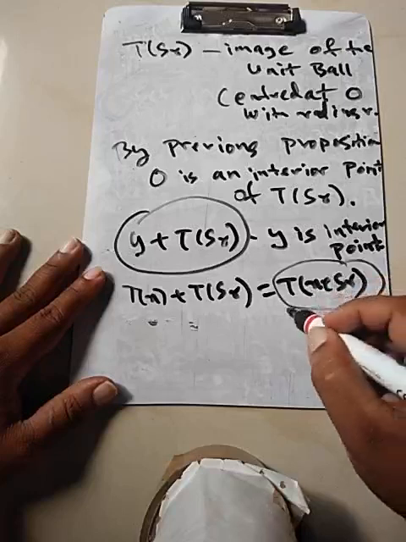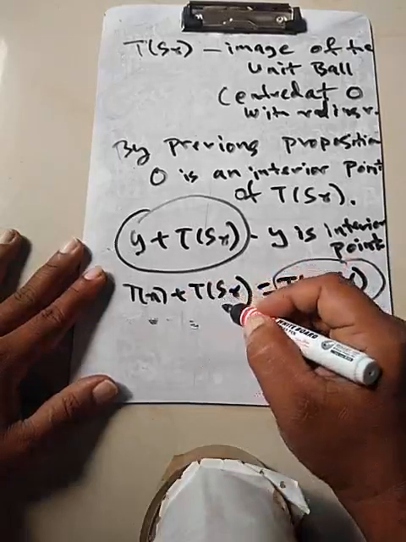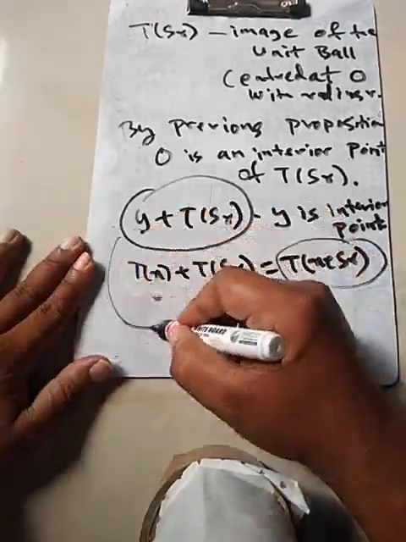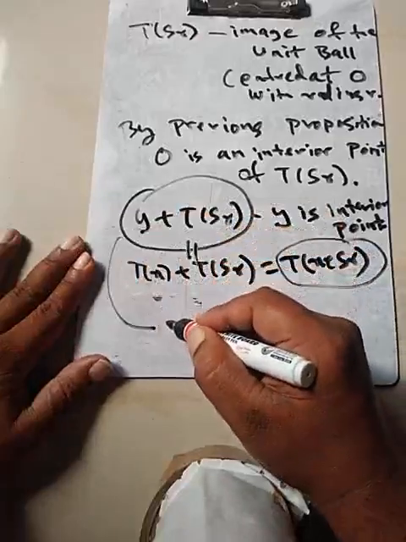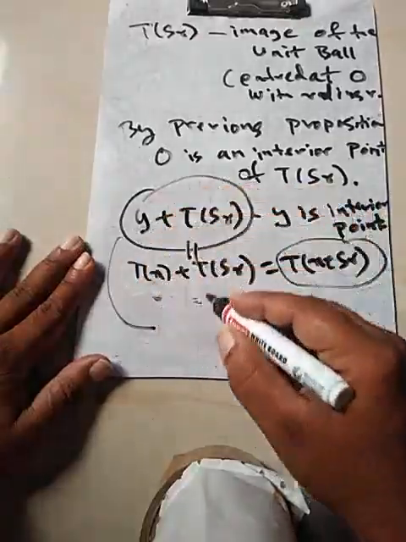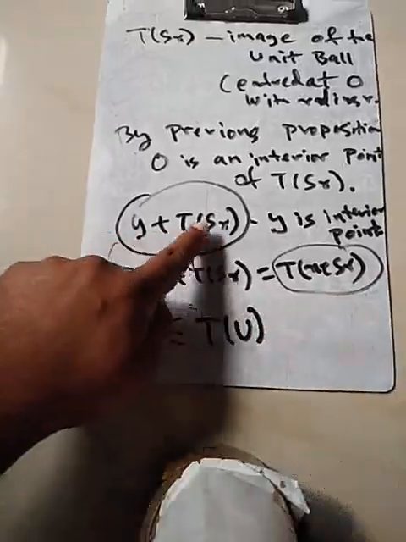Now, if you look at this object, T of x plus T of S_r, this is in fact y plus T of S_r, the same thing as this thing. This set is contained in T of U, because this is the ball centered at 0 with radius r.